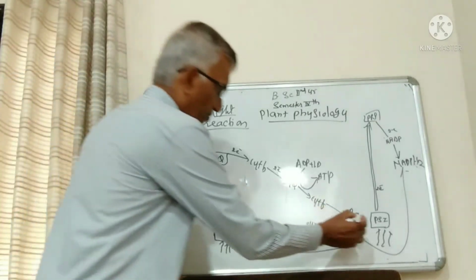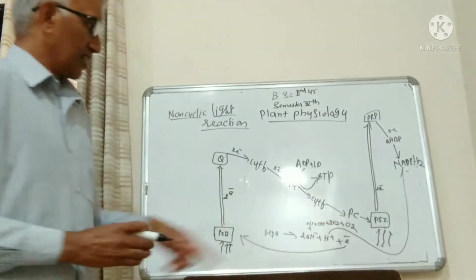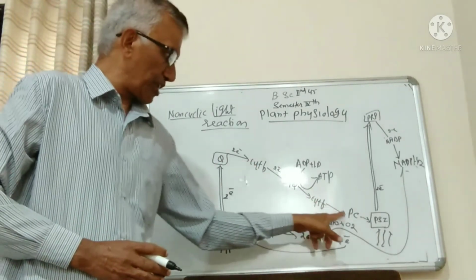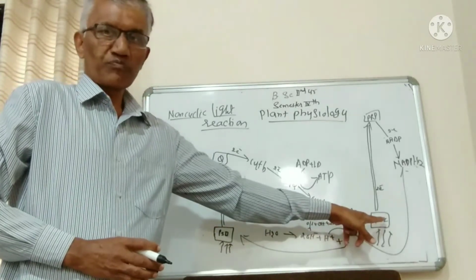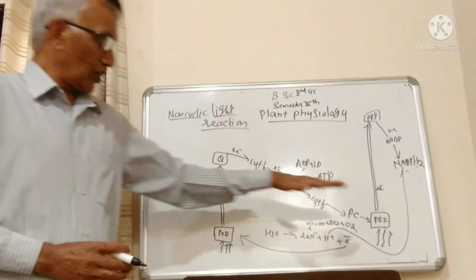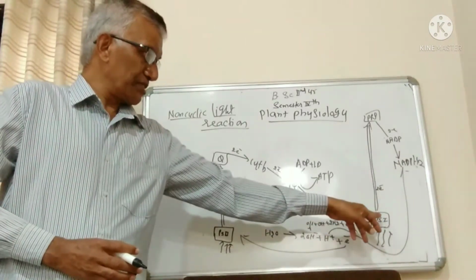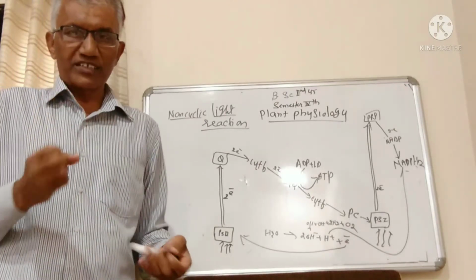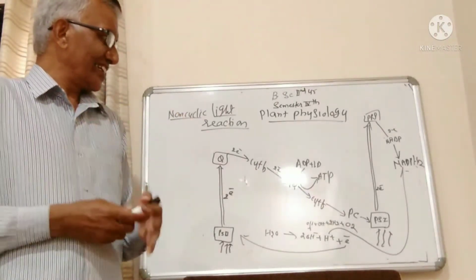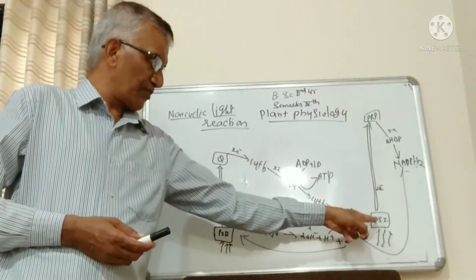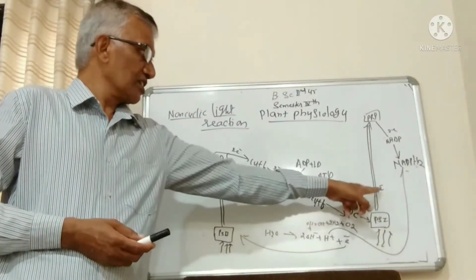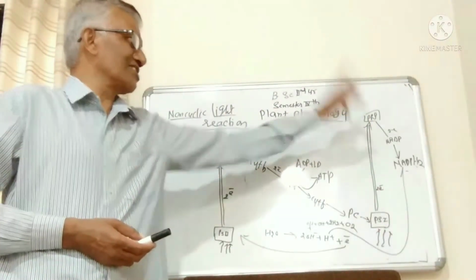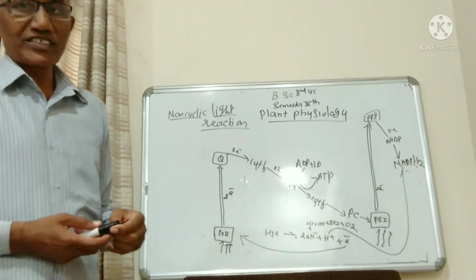From plastocyanin, the electrons ejected from pigment system 2, after passing through a number of electron acceptor molecules, lastly go to pigment system 1. At the same time, pigment system 1, by absorbing a ray of light, gets excited, and the electrons ejected from pigment system 1 go to the first electron acceptor, the ferredoxin reducing substance, FRS.